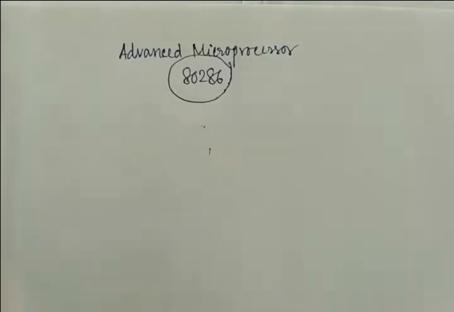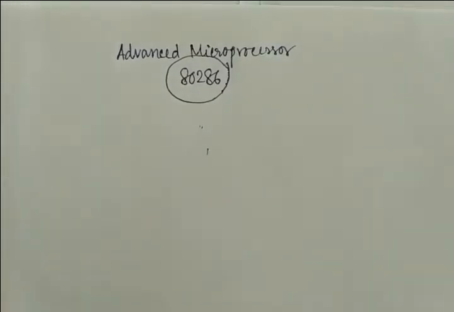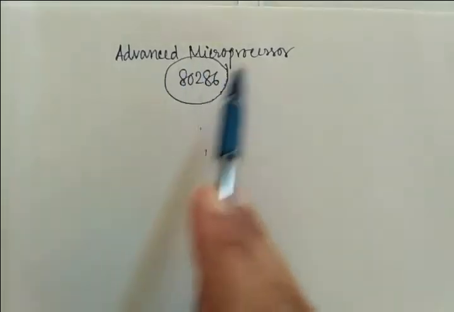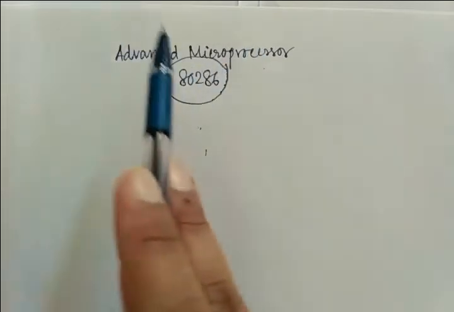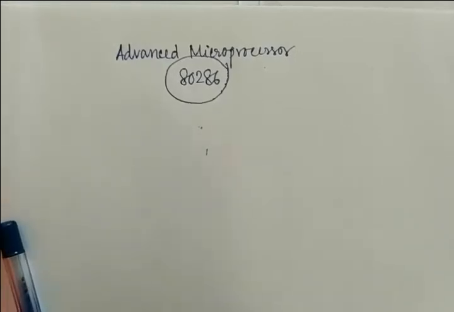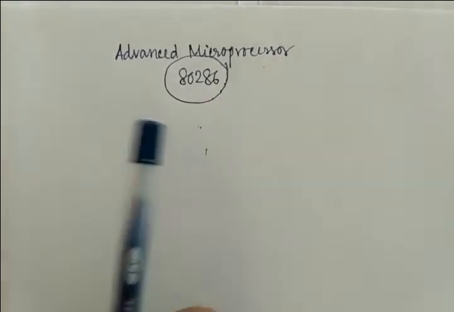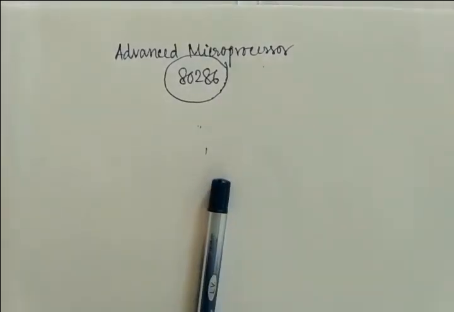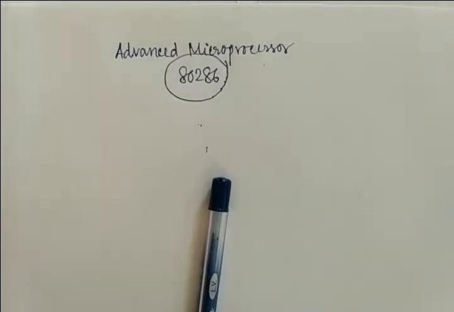Okay, so before going to that, you have studied microprocessor, right? And here also the term is microprocessor, but the word advanced is added before that, right? So we will study microprocessor, but in an advanced way, at an advanced level, nothing else, right? Okay, so what do you mean by microprocessor? I think I discussed this on the first day in your class, because in that time the situation was normal, and I think the definition is very well known to you.